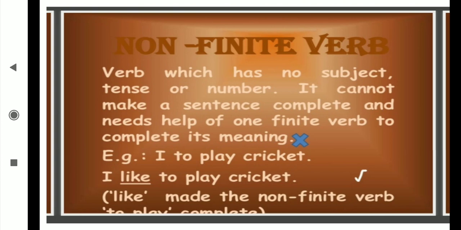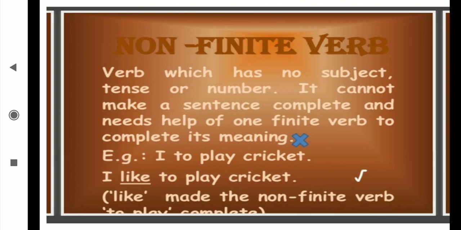When the ing form is coming with am, is, are, was, were, shall be and will be, after that immediately which form is coming? The ing form. That time it will go to the finite verb, because it is coming with the helping verb. But when it comes without a helping verb, that time it will go to the non-finite verb. I hope that you understood now.